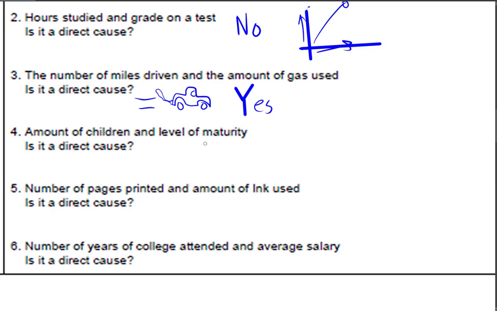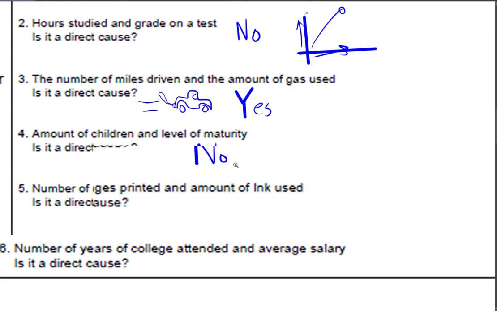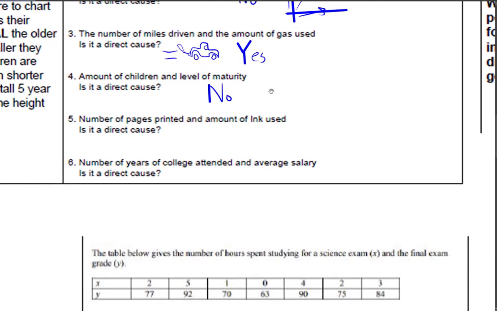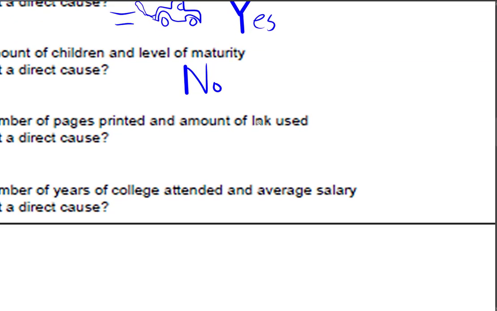Amount of children and level of maturity, is it a direct cause? If you have more children, will you have more maturity? We would like to think the answer is yes, but in fact the answer is no, because you could have a lot of children and not be mature at all. What we do notice is people who have children tend to start thinking about themselves a little bit less, and as a result, they do get more mature. But once again, it is not a guarantee.